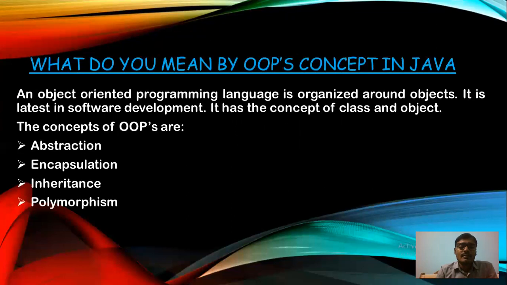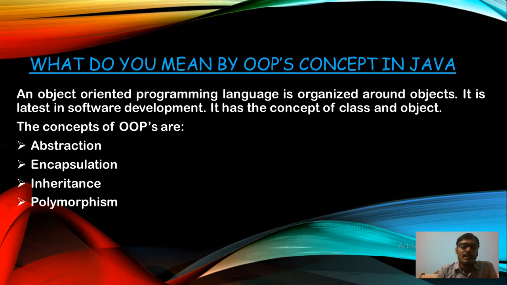Inheritance means the property of the parent class is inherited by its child class, means the child class will inherit some properties from the parent class. So this property is known as inheritance.